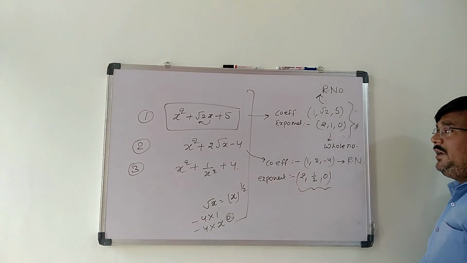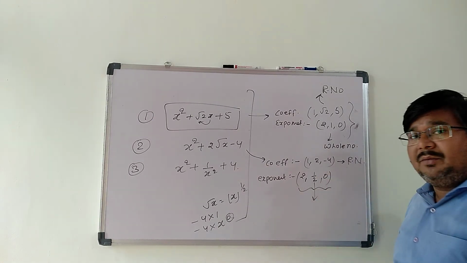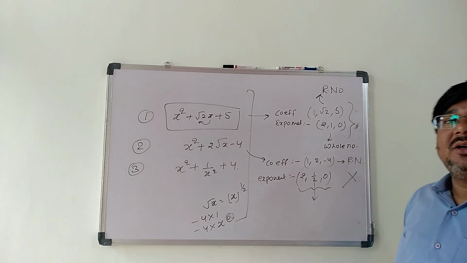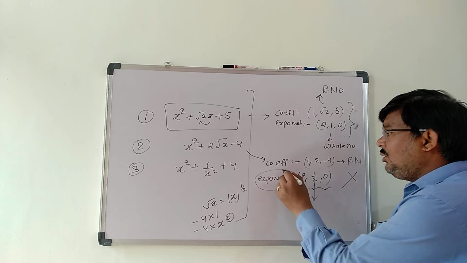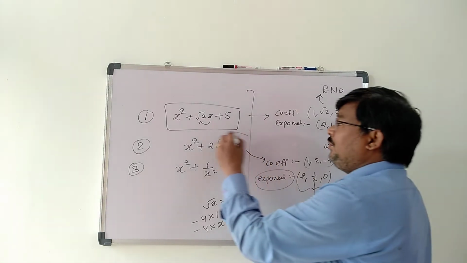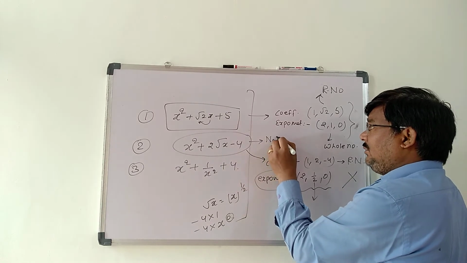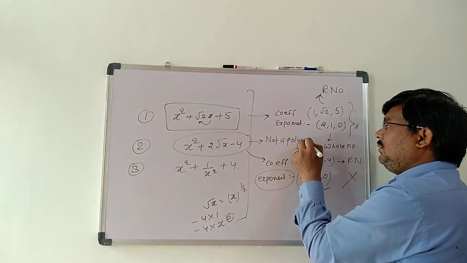Now you will see here that it is not a whole number, because 1 by 2 is a fractional number. So this is not following the rule of a polynomial, because the exponent is not a whole number. So this expression can't be a polynomial. We will write here: not a polynomial.